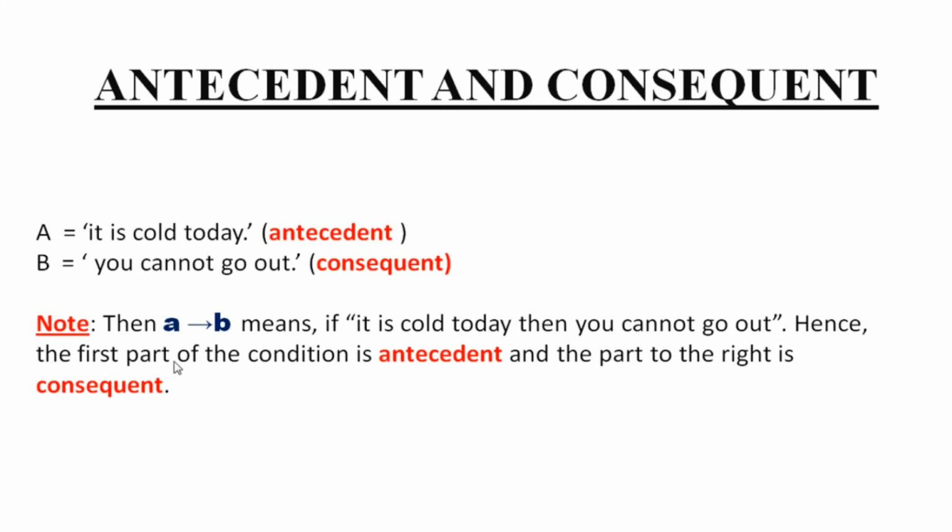Hence, the first part of the condition, this one, is antecedent, and the part to the right is consequent. So this is antecedent, and this is consequent, right?